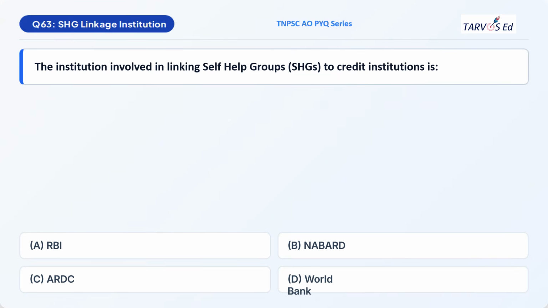Next question is question 63. This is also from Agricultural Finance, and the question is based on the self-help group linkage institution. Which institution suggested linking self-help groups to banks or credit institutions? The options are: option A, RBI, Reserve Bank of India; option B, NABARD, National Bank for Agriculture and Rural Development; option C, Agricultural Refinance and Development Corporation; and option D, World Bank.